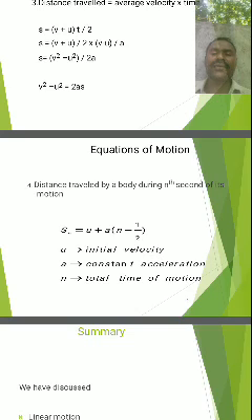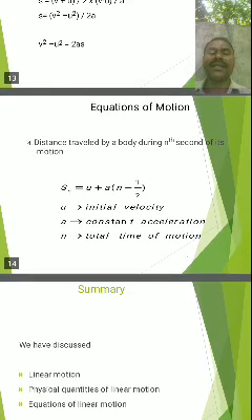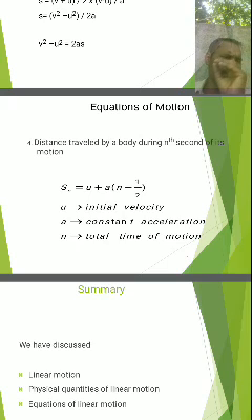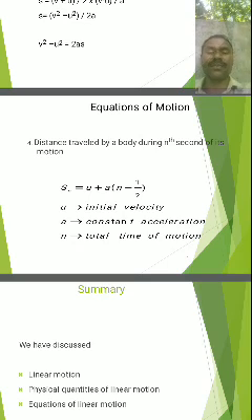This is the fourth equation of motion of a body. In this equation, u is the initial velocity and a is the acceleration. Here, constant acceleration means uniform acceleration. It completely remains constant at any position during its horizontal motion.